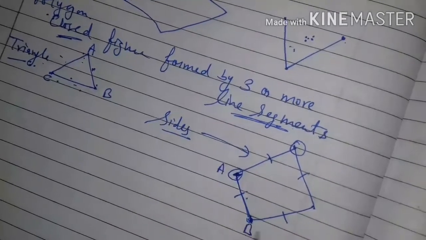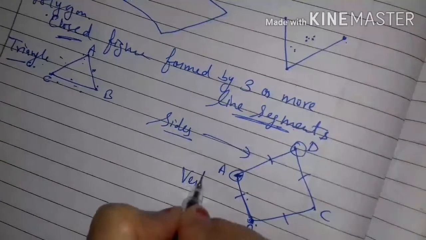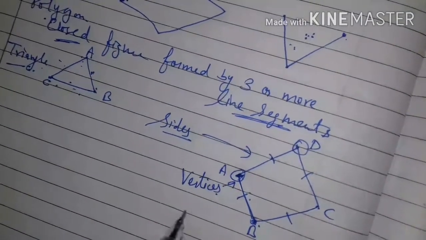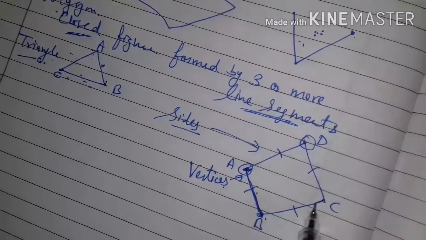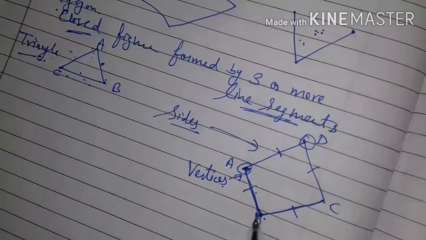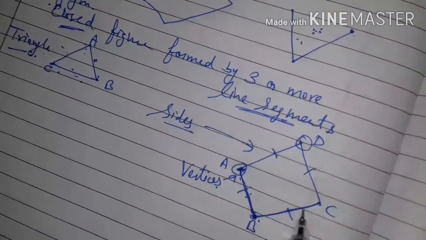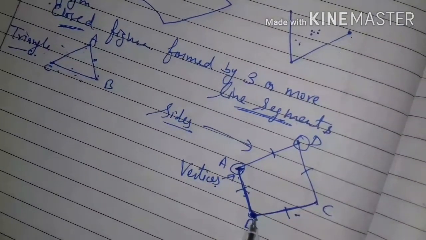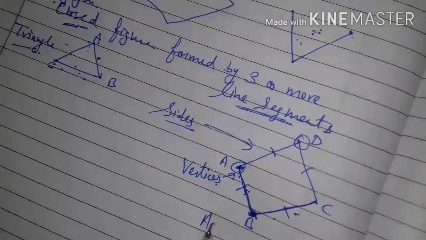These are the vertices, A, B, C, D. Next, adjacent sides. Adjacent sides are two sides of a polygon having the same end point. Let these two sides be adjacent because they have the same end point. This one common point makes them adjacent sides.